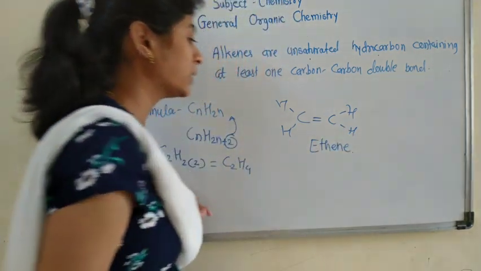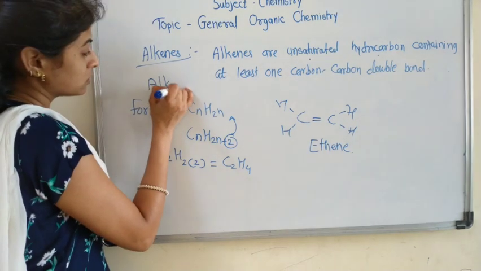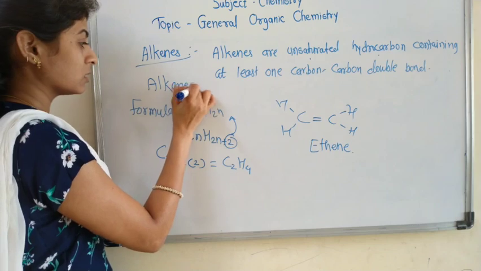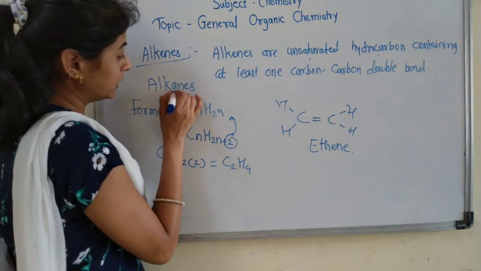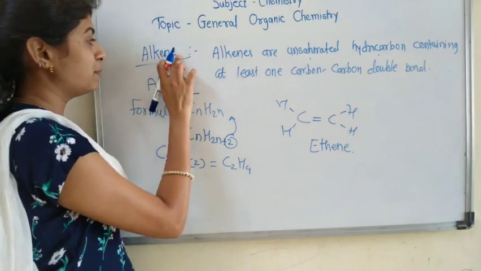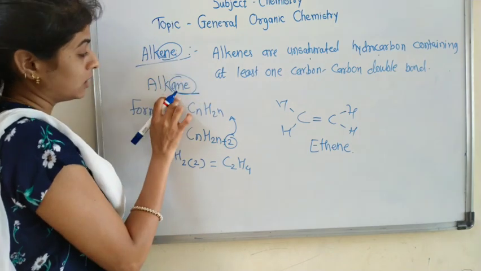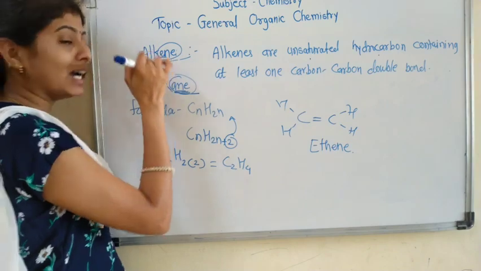Remember that ANE in alkane is replaced by ENE in alkene.